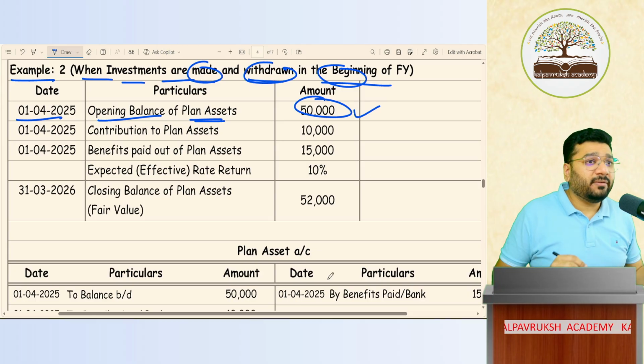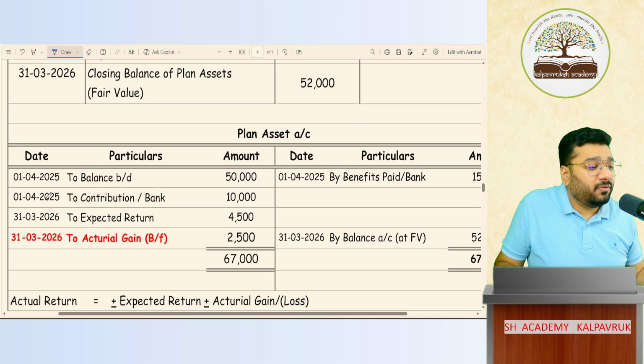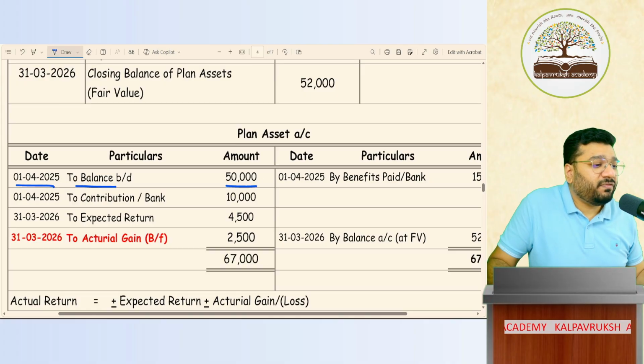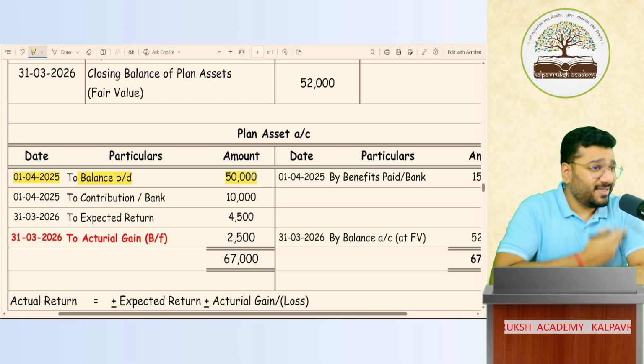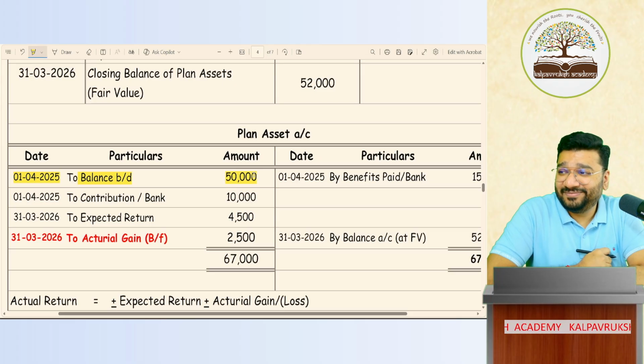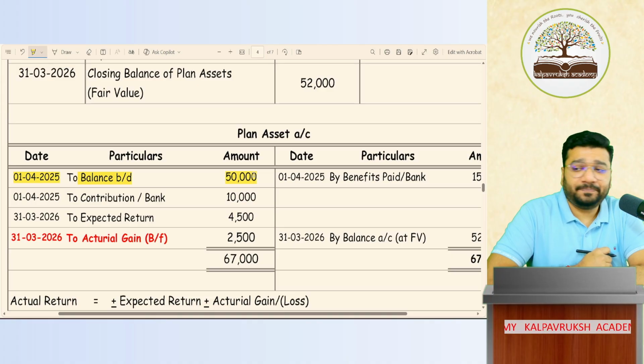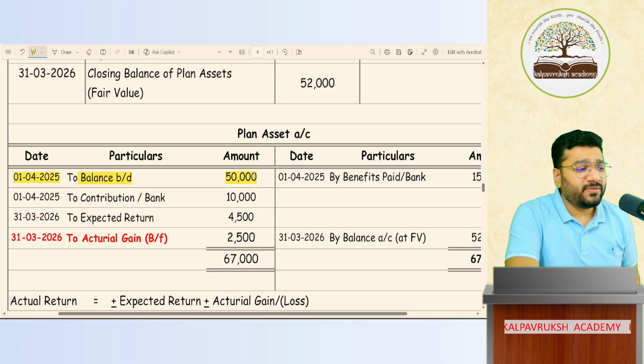So please take a ledger, write plan asset and pass the entry. Balance brought down 50,000. Sir, you will not do it? No, I've done it already. See here. This is my hard work. So to balance brought down 50,000 rupees. Any problem?